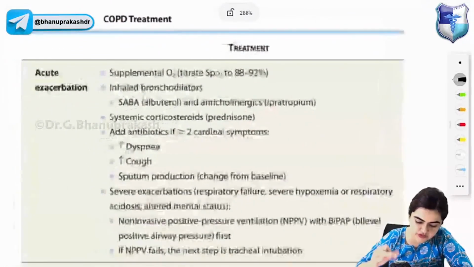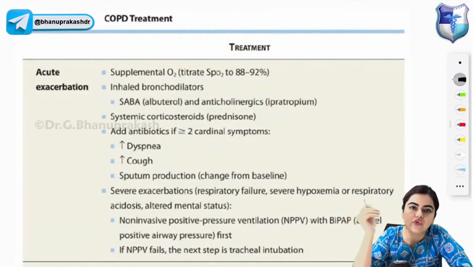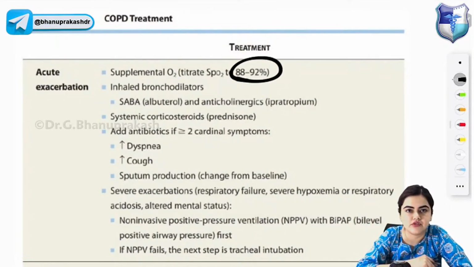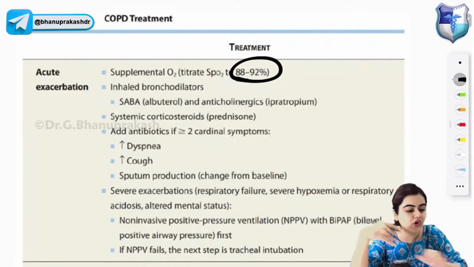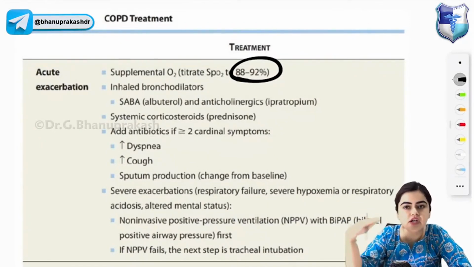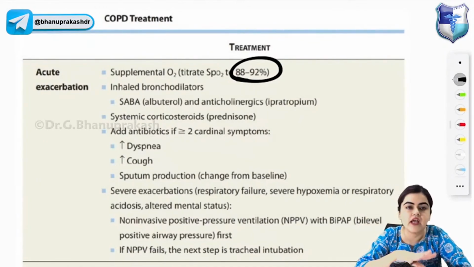Now coming to COPD treatment. In case of acute exacerbation of COPD, you will give supplemental oxygen and titrate the SpO2 levels to 88 to 92%. You will not give excess oxygen, because what will excess oxygen do? Excess oxygen decreases the ventilatory drive, and when the ventilatory drive decreases, that will worsen the hypercapnia in the patient. That is why you have to titrate the SpO2 to 88 to 92%. You will not give excess oxygen.